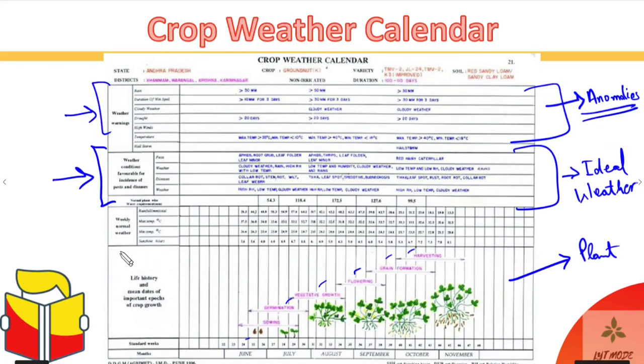Okay, so these are the three basic components of a crop weather calendar. Again, go through the notes, you'll be able to understand the crop weather calendar. It's a very basic thing, and it's very easy. So I just wanted you to have a look and visualize how a crop weather calendar looks.